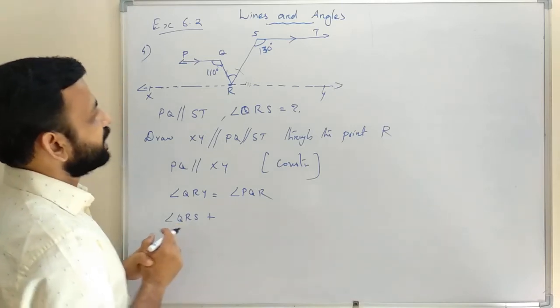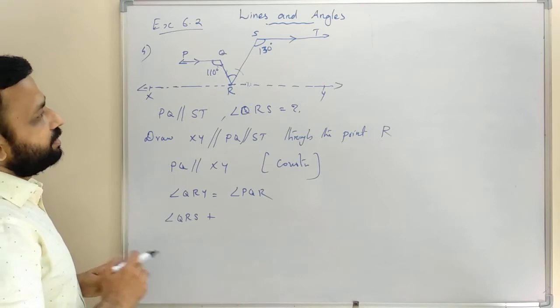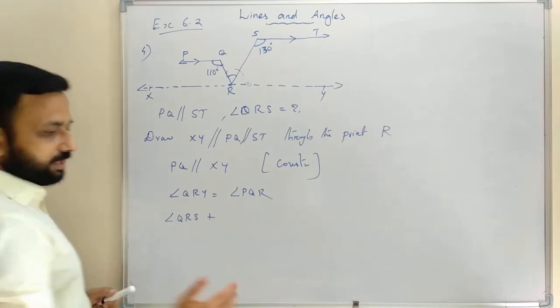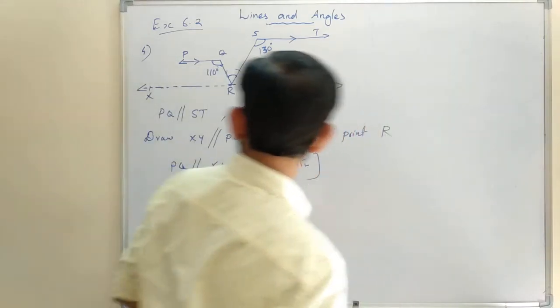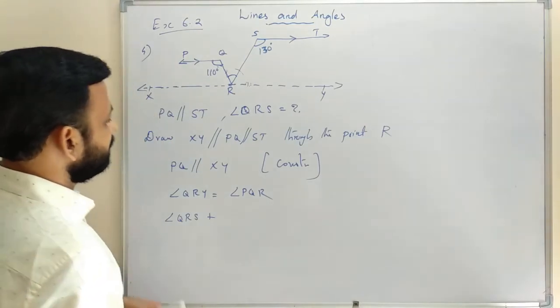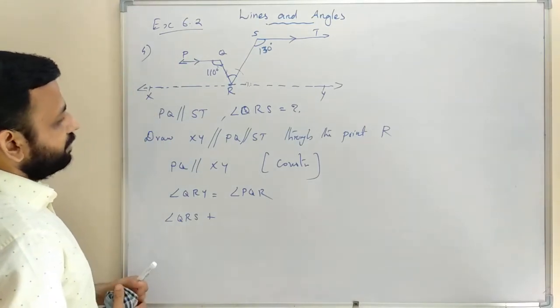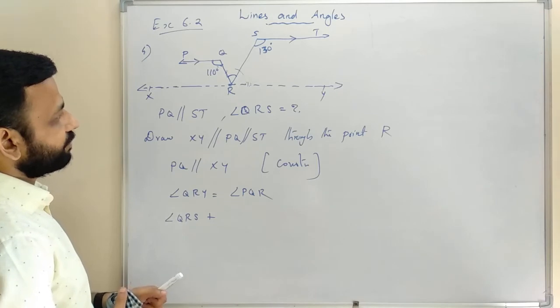So here we will write angle QRY is equal to angle PQR. Angle PQR is equal to 110 degrees.